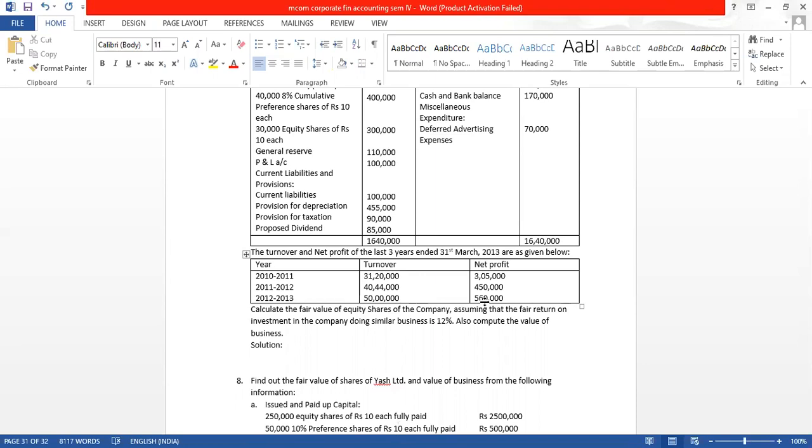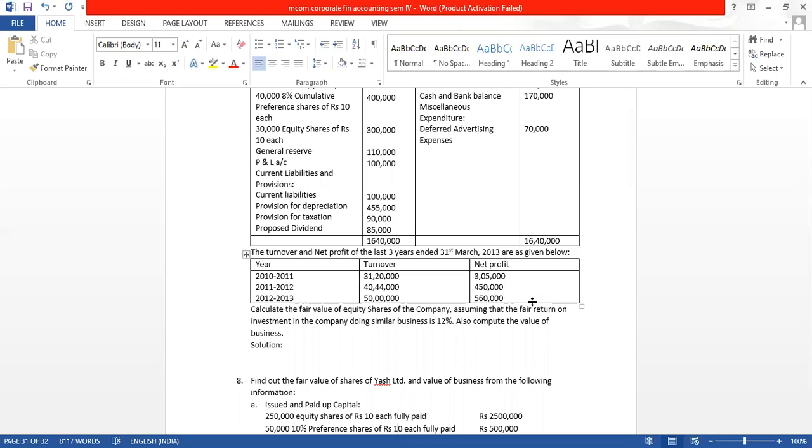Same way the profits also are given, 3 lakh 5,000, 4 lakh 50,000 and 5 lakh 60,000. Calculate the fair value of equity shares of the company, assuming the fair return on investment in the company doing similar business is 12%, also compute the value of business.